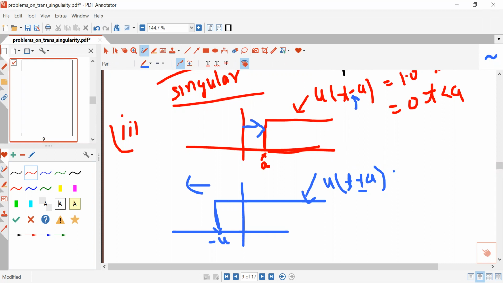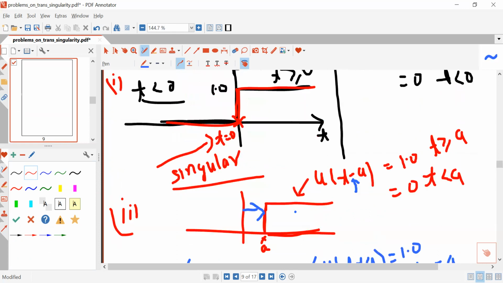But you must note, this will be equal to 1 when t is greater than or equal to minus A, and this will be equal to 0 when t is less than minus A.